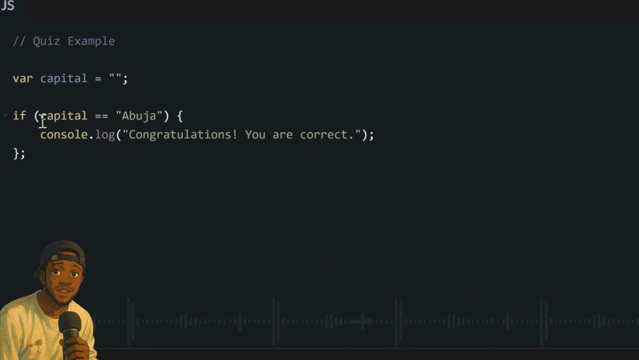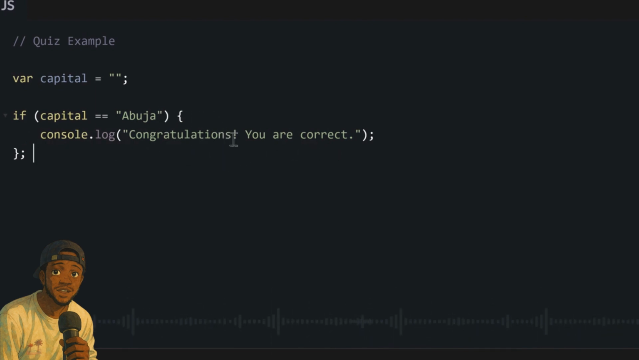So you go just write if statement to check if capital wey they provide equal to Abuja. Then you write what you want to happen if they get it correctly. If they get it correctly, then this condition go evaluate to true. And then you go write, congratulations, you are correct, in the console log.